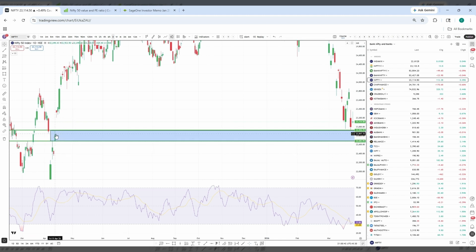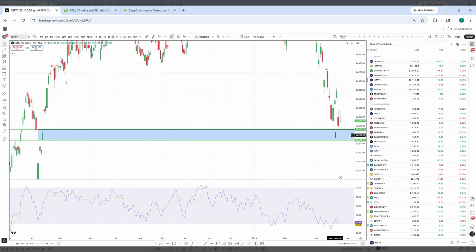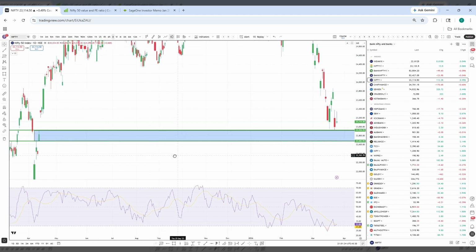This is where the price is currently trading, and last Thursday we came and tested this demand zone. With hardly 3-4 points away we tested the demand zone, and immediately the next day we got the bounce. On this day we were bullish, so I posted in my free WhatsApp community that from here we can slowly start investing. This is the important demand zone in Nifty, which ranges from 22,930 to 22,700. This 200-point zone is a very crucial demand zone in Nifty.